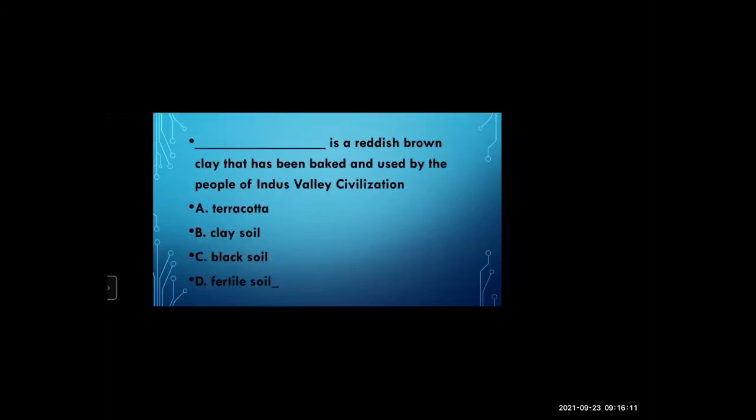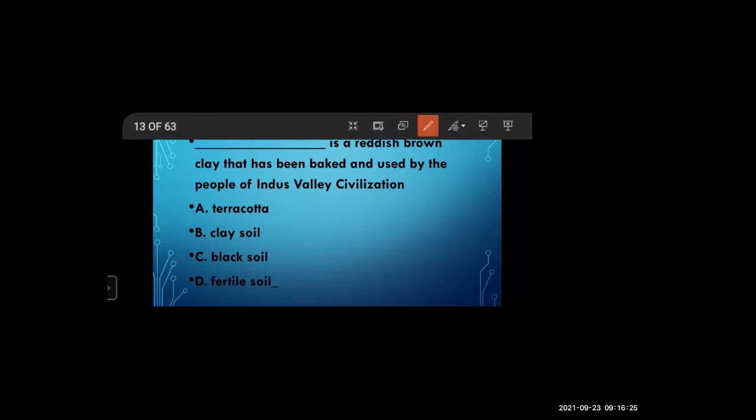Now see the next question. Dash is a reddish brown clay that has been baked and used by the people of the Indus Valley civilization. Terracotta, clay soil, black soil or fertile soil? Which soil is reddish brown in color? Terracotta. Option A. Very good.